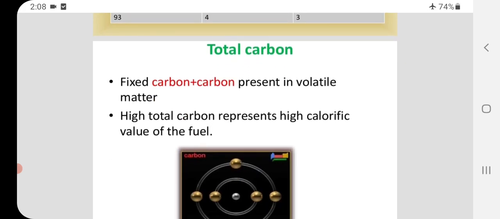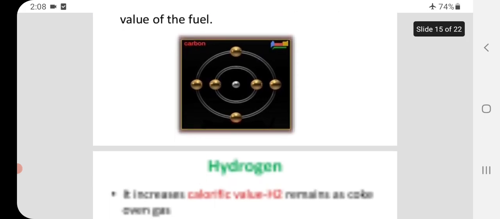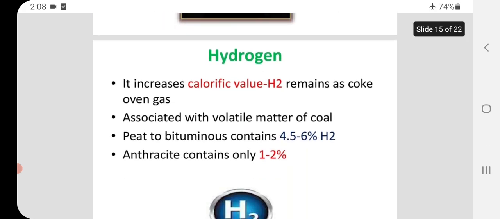Total carbon is fixed carbon plus carbon present in volatile matter. High total carbon represents high calorific value of fuel. Hydrogen increases calorific value. H2 remains as coke oven gas. It is associated with volatile matter of coal; peat to bituminous contains 4.5 to 6 percentage H2.